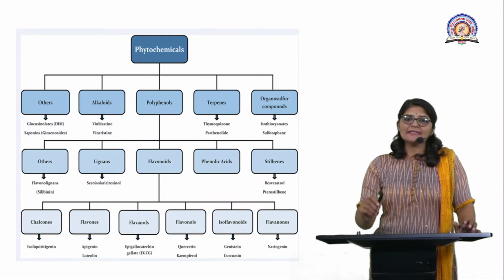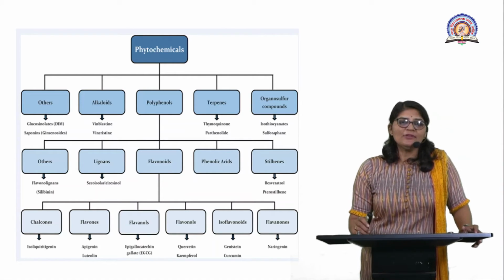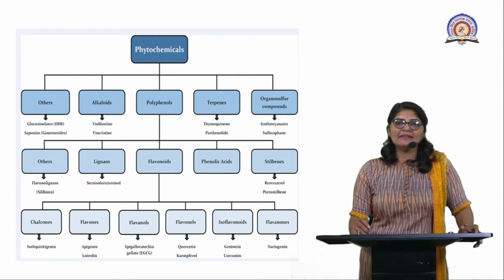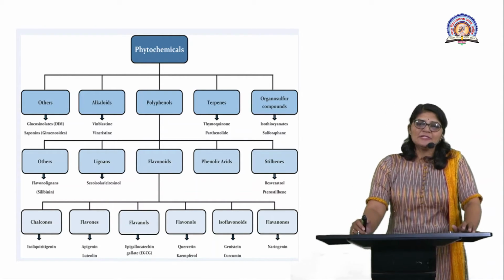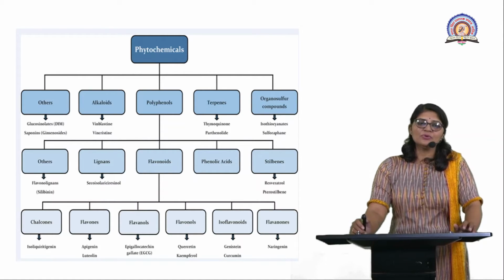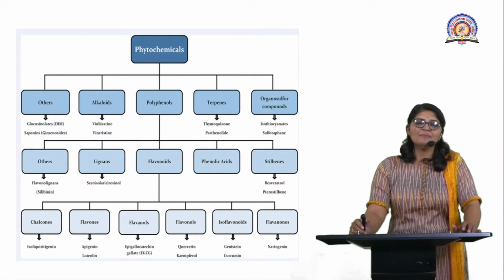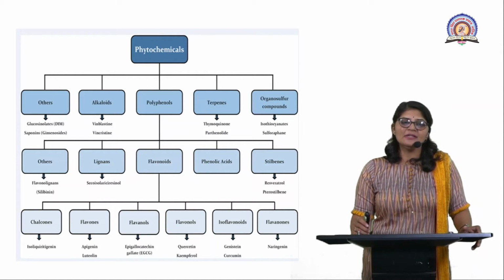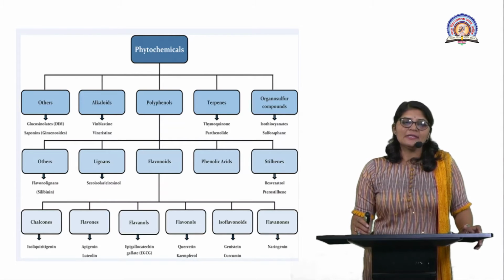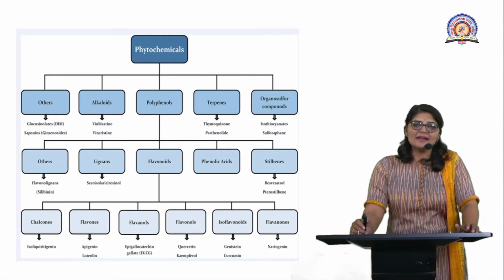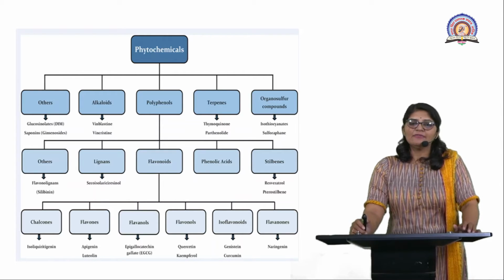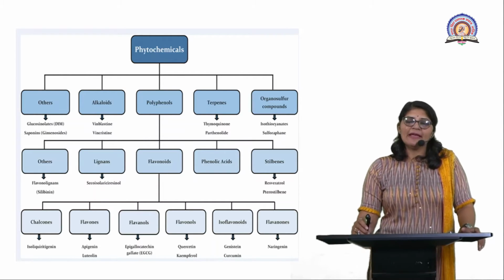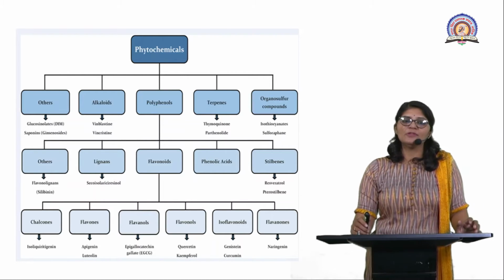So the second category is polyphenol. The phenols are aromatic heterocyclic ring compounds. They are specifically produced within the plants. So the polyphenols include flavonoids, also called stilbenes, then lignans, then phenolic acids. See, the flavonoids are also a very diverse group of polyphenols.